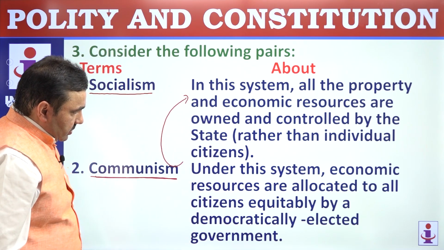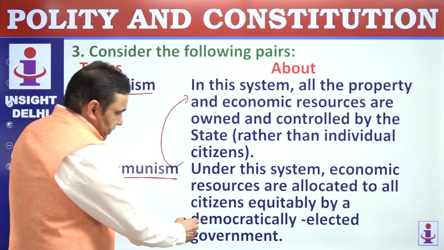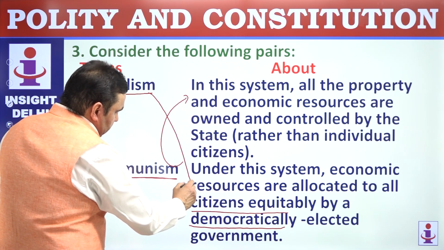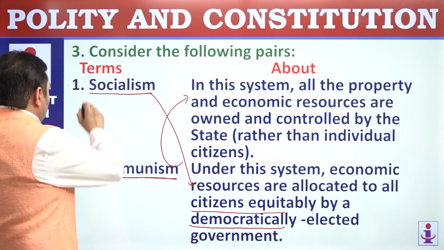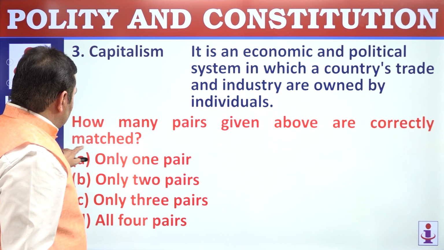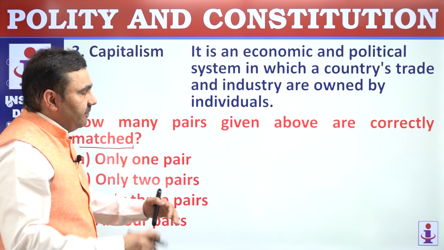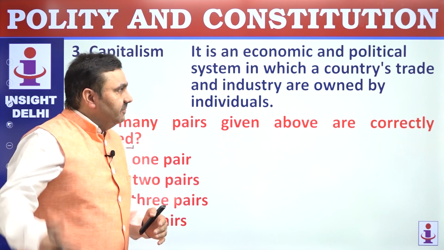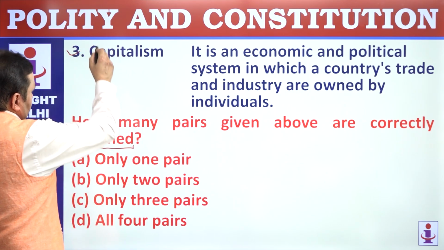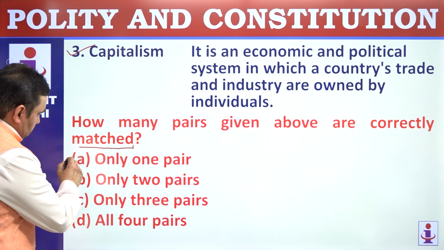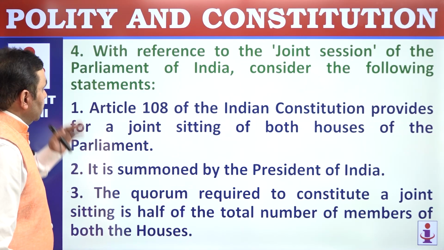Under the system, the economic resources are allocated to all citizens by a democratically elected government, that is socialism. So 1 and 2 are incorrectly matched. You have to see correctly matched pairs. Capitalism means free market economy, private ownership, profit motive. All these are the dominant features here. So this is correctly matched. How many pairs? So only 1 pair is correctly matched. Option is A.